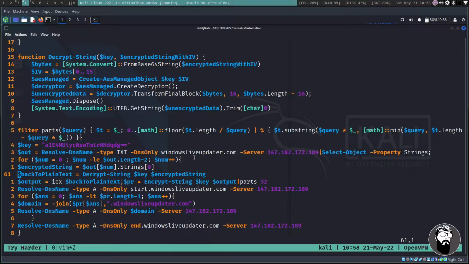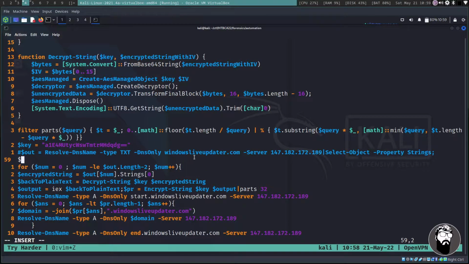So we've got to make some modifications to this. I'm going to comment this line out, and then create a new out variable, which is going to be Get-Content, and we're going to put in our file name, which is home Kali CTF HTB CA22 forensics automation and txt_responses. So we already have the data. We don't have to actually run this query.